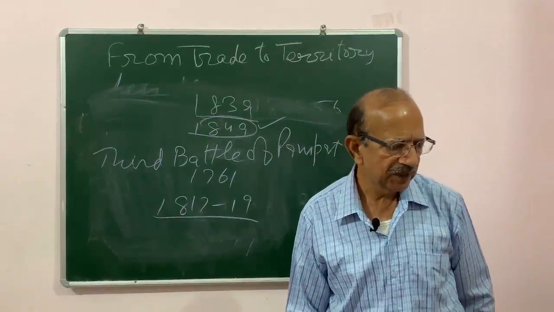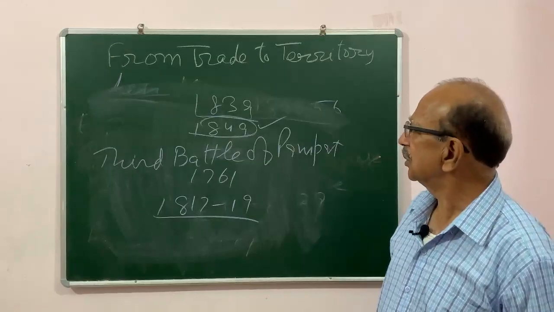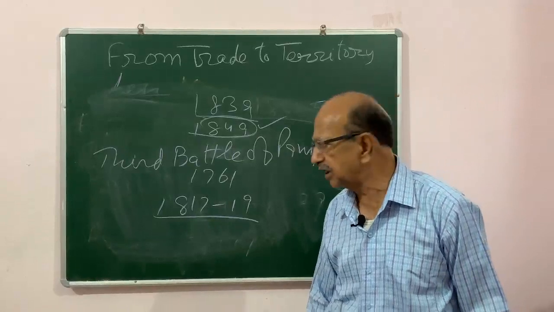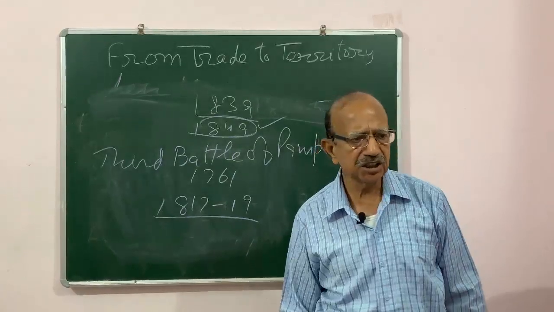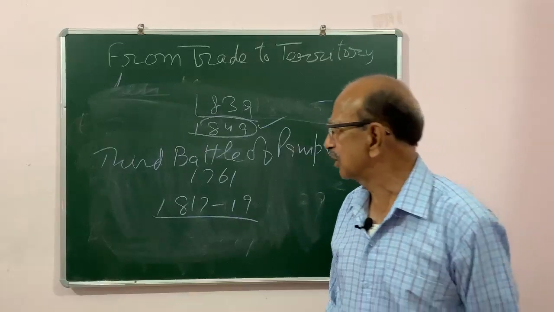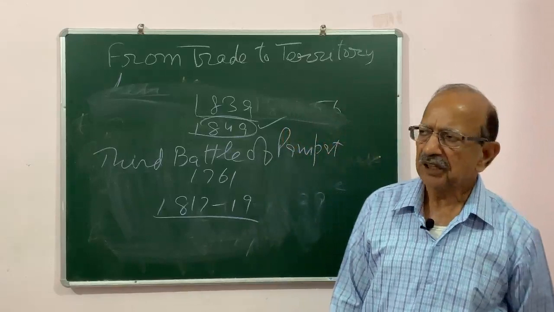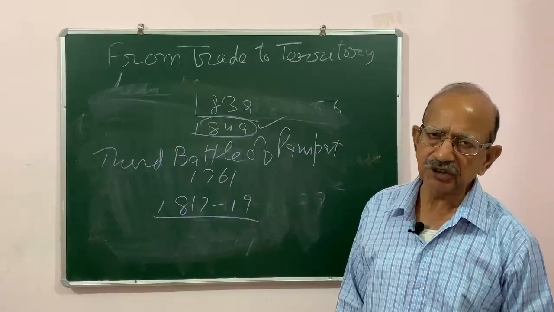In this way, the British were quite successful in taking a lot of territory in India. After consolidating their position, they tried to set up a new type of administration.